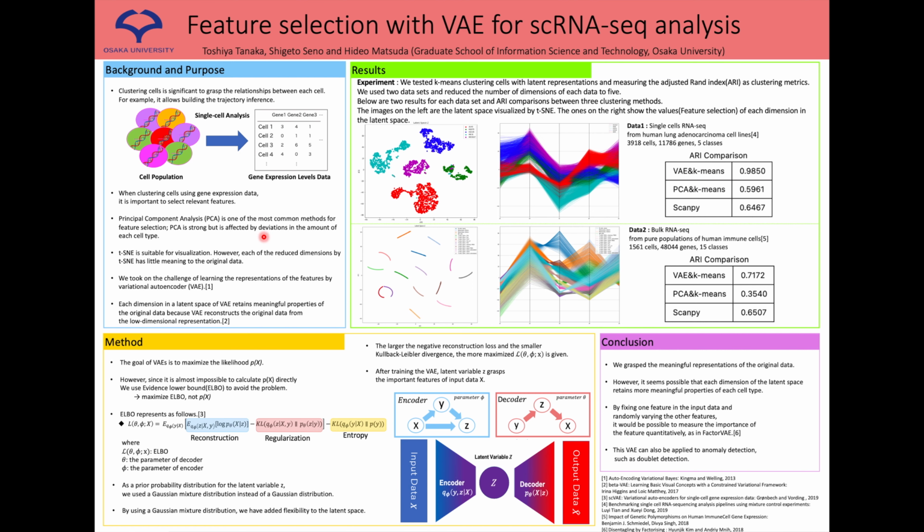Principal component analysis, PCA, is one of the most common methods for feature selection. PCA is strong but is affected by deviations in the amount of each cell type. t-SNE is suitable for visualization. However, each of the reduced dimensions by t-SNE has little meaning to the original data.